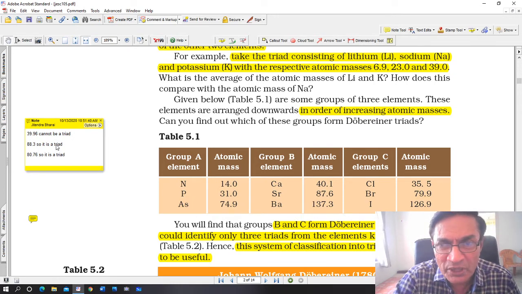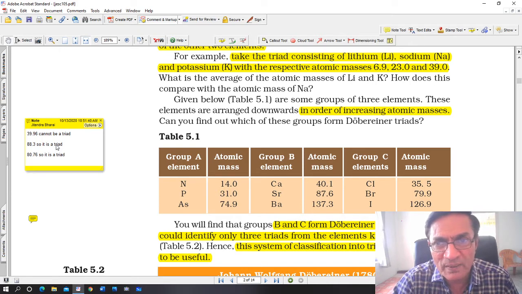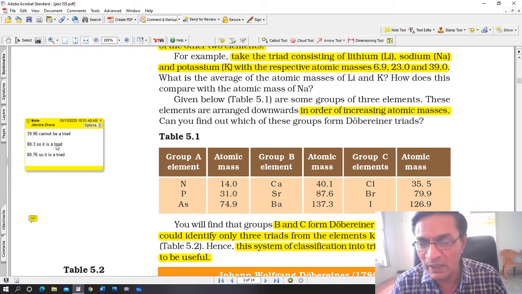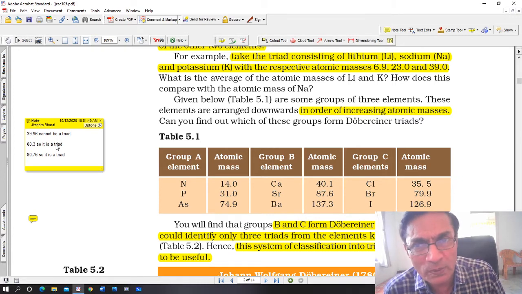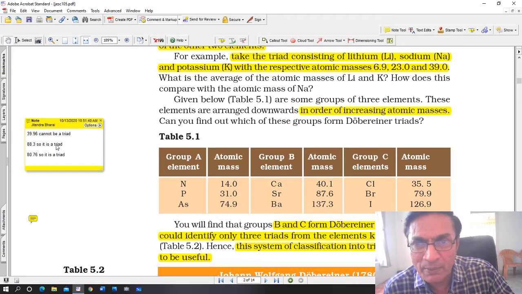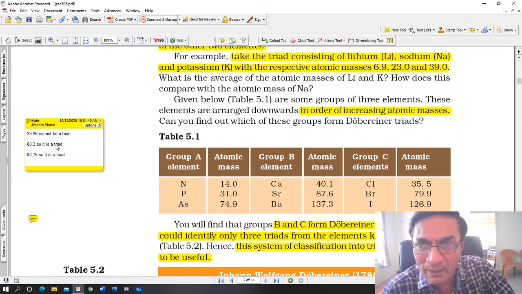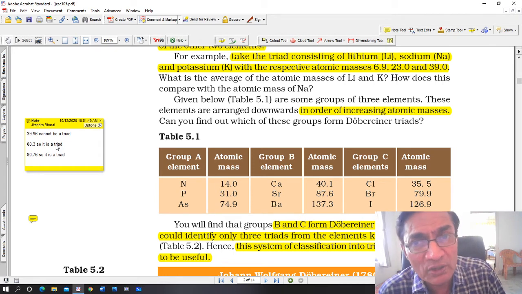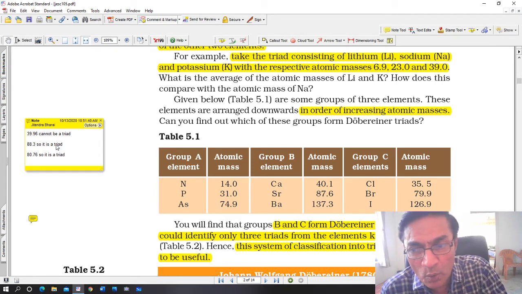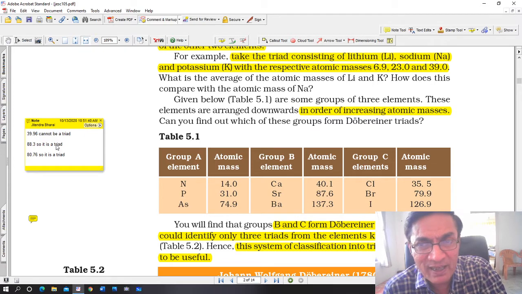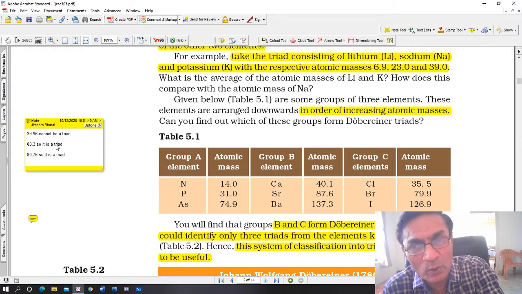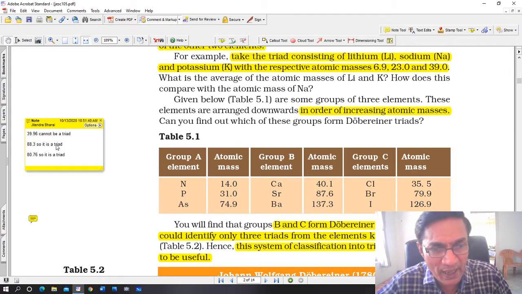So in all the 3 groups, A, B and C, there are 3 elements. But according to Döbereiner, the first group is not a triad, because the average atomic mass of the group is 39.96 and the middle element, phosphorus, has an atomic mass of only 31. So it's not a triad. But for groups B and C, the average of the atomic masses of all 3 is very close to the middle one. Therefore groups B and C are triads, but not group A.